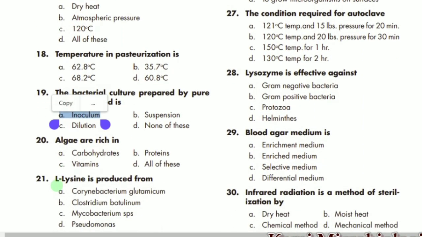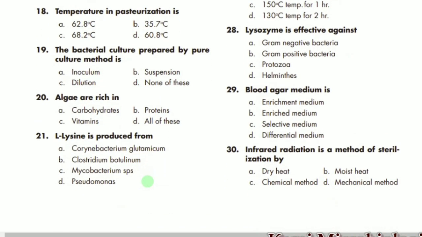MCQ 20 says that algae are rich in, so algae are mostly rich in protein, vitamins, and carbohydrates. So D is the correct option, all of these. MCQ number 21 says that L-lysine is produced from, so it is mostly produced from Corynebacterium glutamicum. A is the correct option.